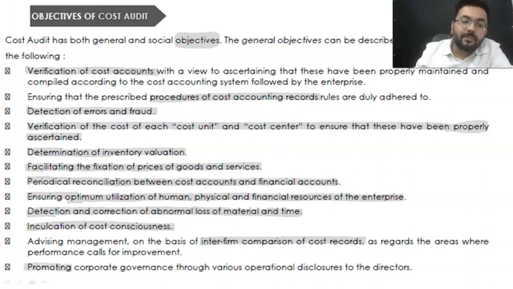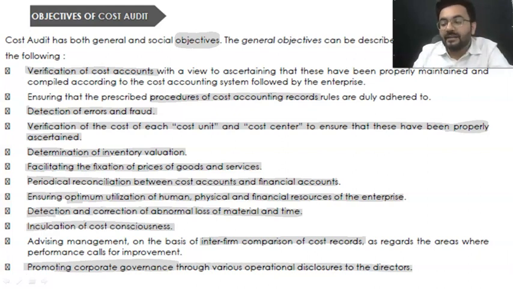And this will also help in promoting good corporate governance, because there are going to be optimal disclosures of the directors. Wherever we talk about transparency and disclosure, corporate governance comes into play. If the transparency is there, proper disclosures are there, the chances of fraud are going to reduce to nil.